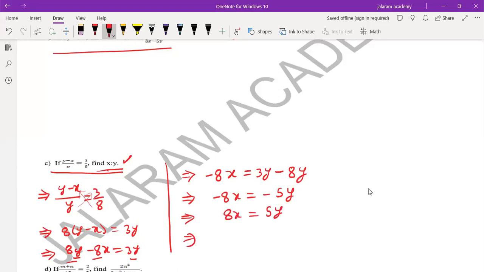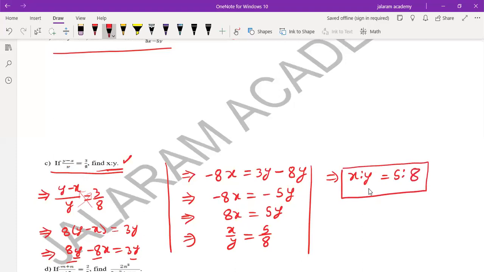And we have to find x is to y, for which first we find x by y. So x by y equals 5 by 8. It means x is to y equals 5 is to 8. So this is how we can find the ratio by using the concept of fractions and division. x is to y equals 5 is to 8 will be the answer of this question.